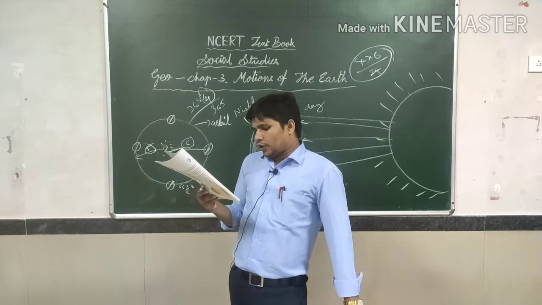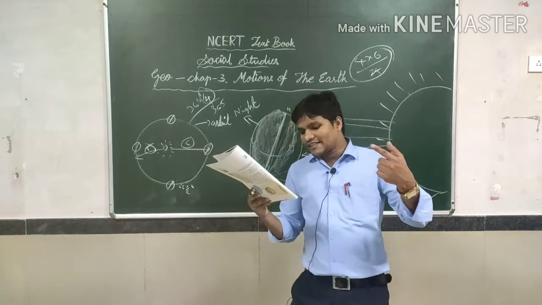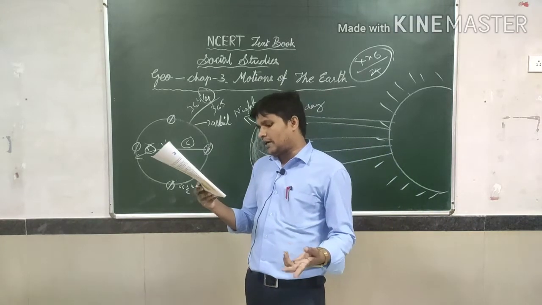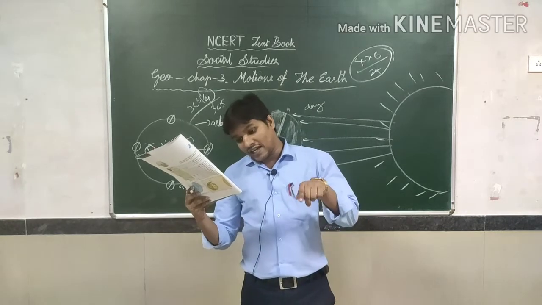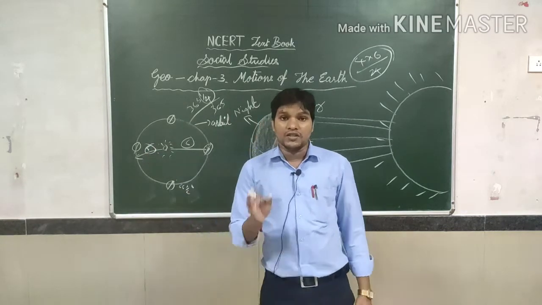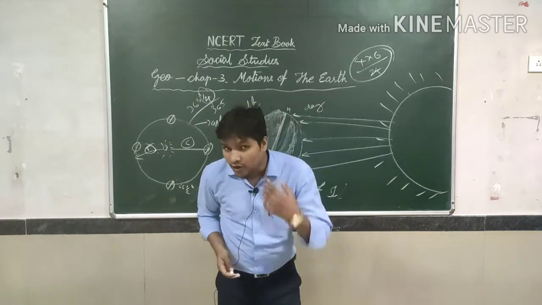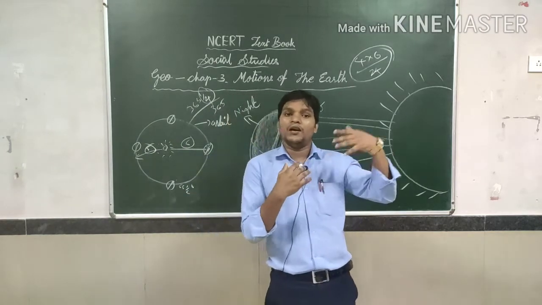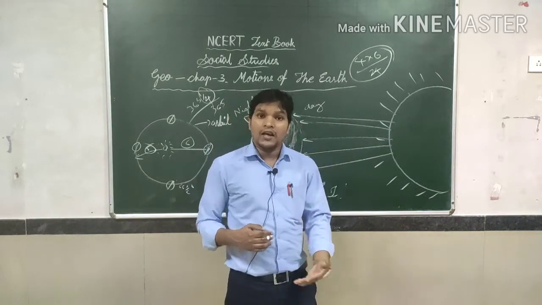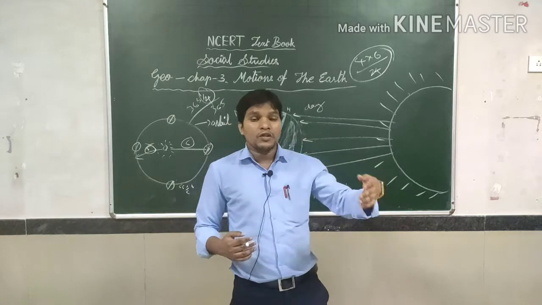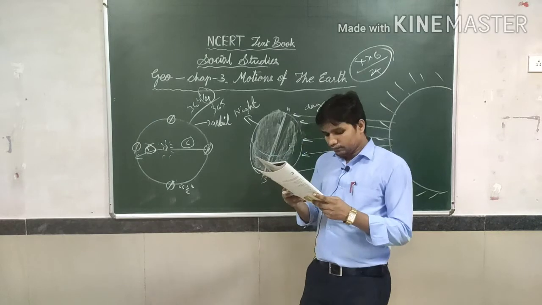Notice that throughout its orbit, the earth is inclined in the same direction. A year is usually divided into summer, winter, spring and autumn seasons. Seasons change due to the change in the position of the earth around the sun. According to the position, the seasons change one after another: first summer, then rain, then winter, then autumn.